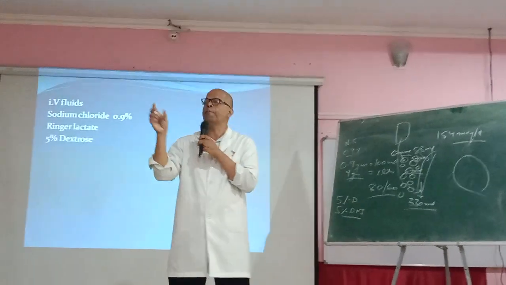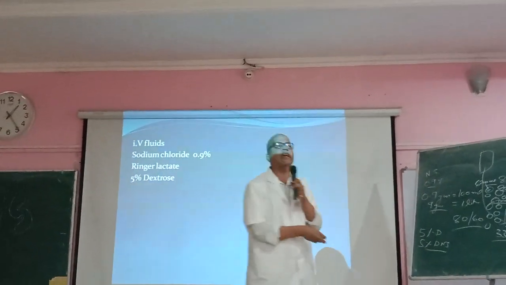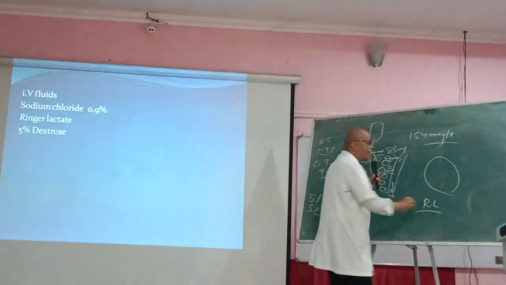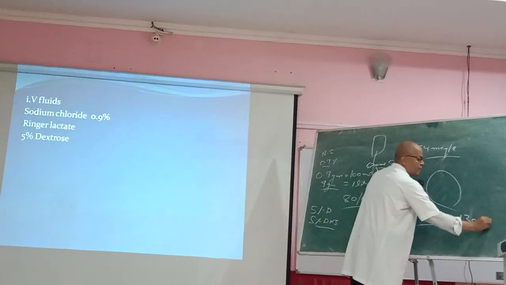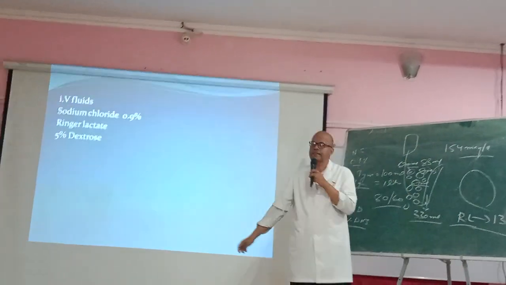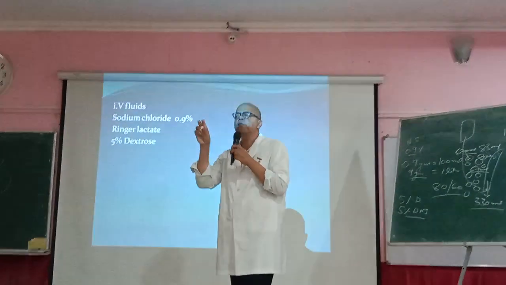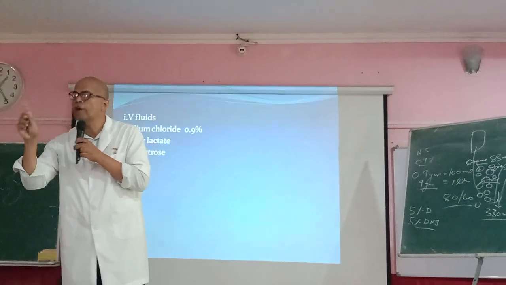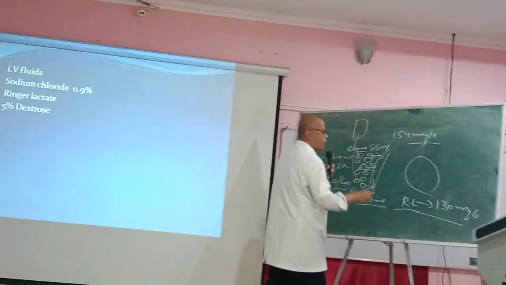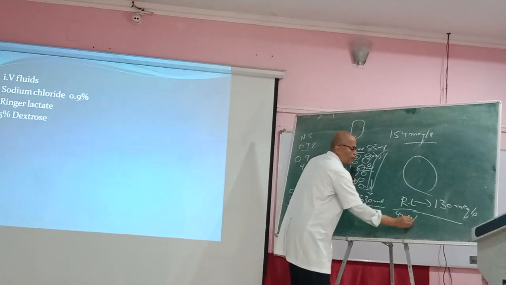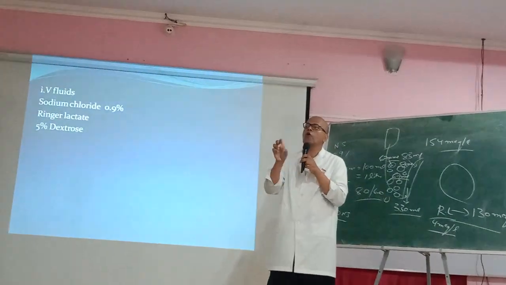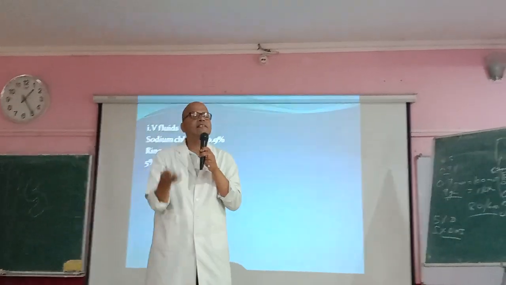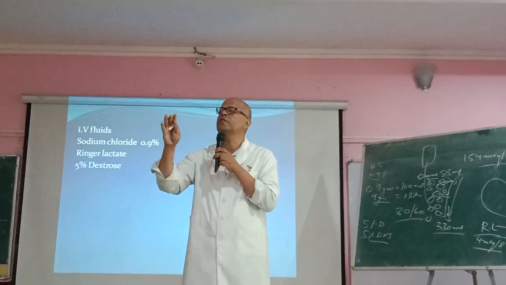Suppose we don't have normal saline, we have Ringer lactate. Can we give Ringer lactate? The sodium content of Ringer lactate is around 130 milliequivalent per liter, so it's fine. Once you give 1 liter, the intravascular volume will increase by 330 ml. But Ringer lactate contains a little potassium, around 4 milliequivalent per liter. In a patient with hypovolemic shock, the renal function might be compromised, so the potassium level is likely to be on the higher side.